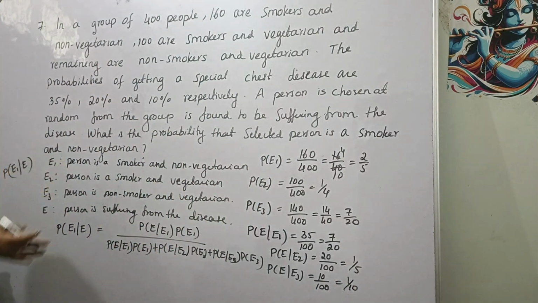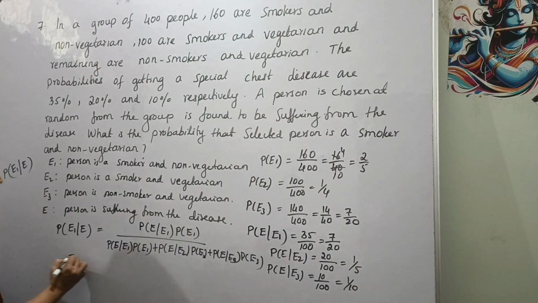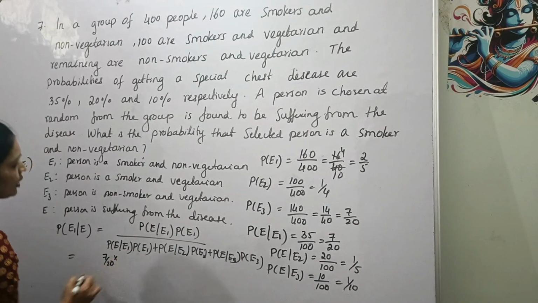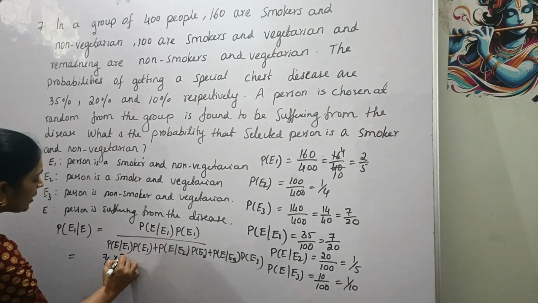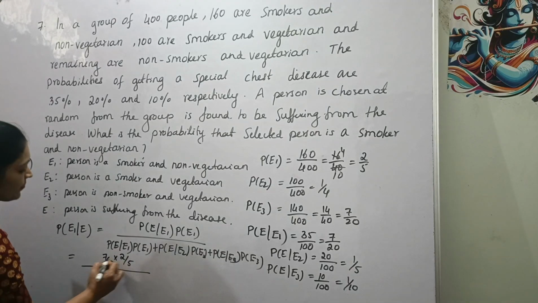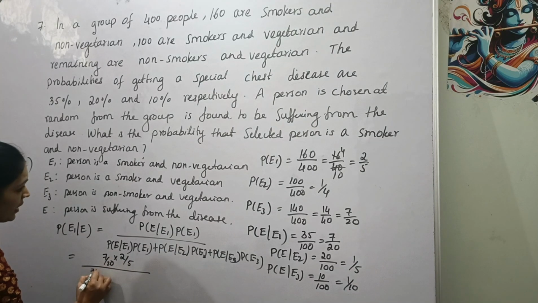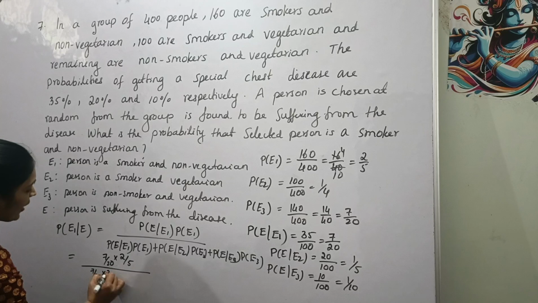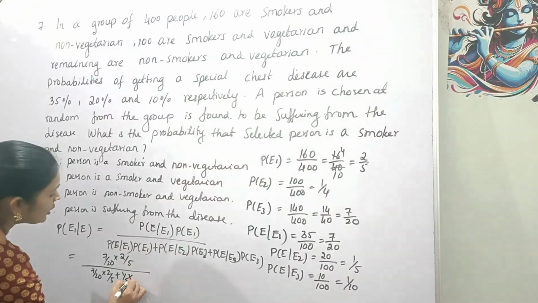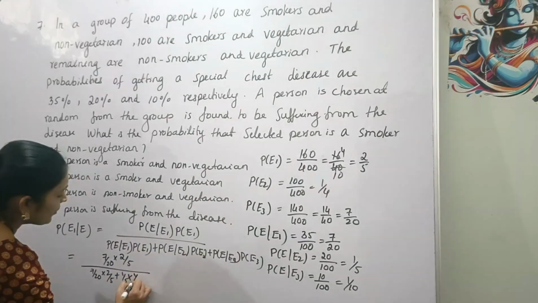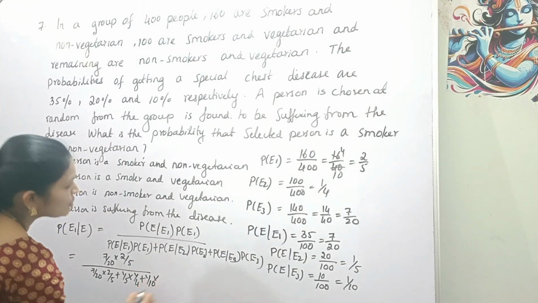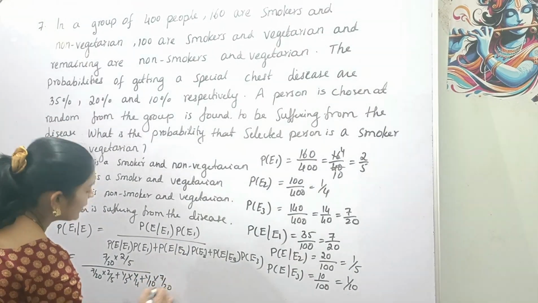Now let's substitute these values here. P(E given E1), 7 by 20, into P(E1), 2 by 5, divided by 7 by 20 into 2 by 5, plus P(E given E2), 1 by 5, into P(E2), 1 by 4, plus P(E given E3), 1 by 10, into P(E3), 7 by 20.